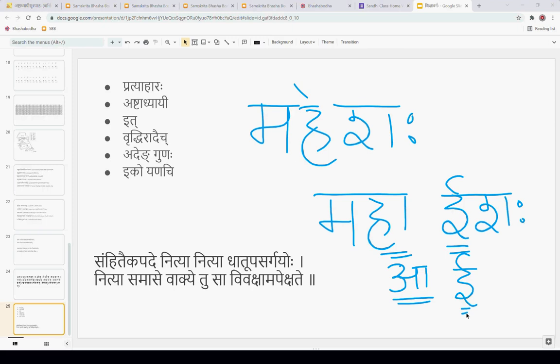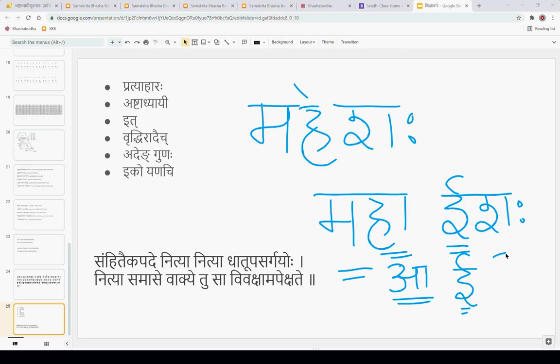When the sandhi has to happen, two letters have to come with each other. Letters are part of the words, right? Padasya bhagah bhavati varnah. So prathamam padadvayam apekshitam.